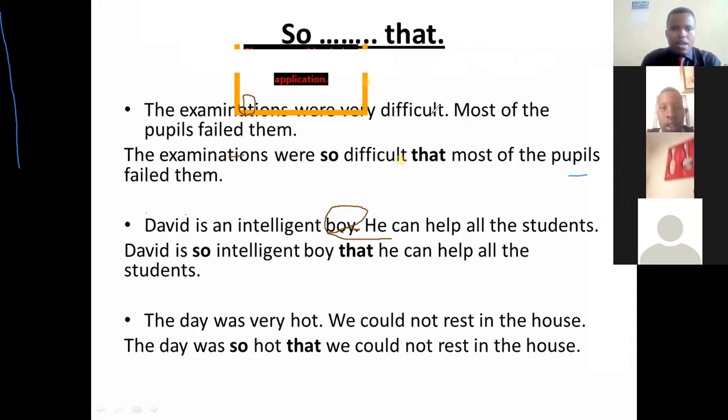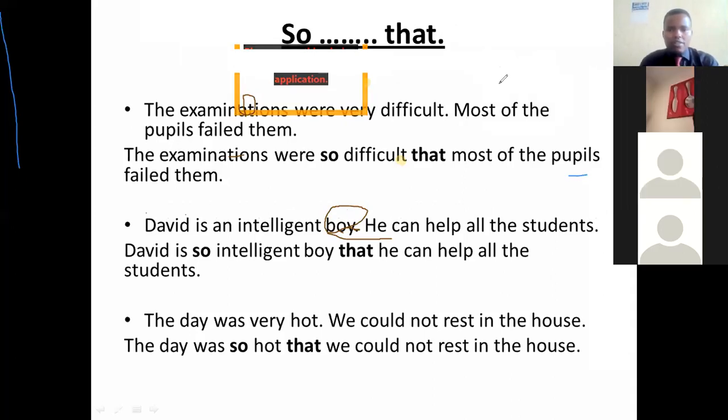Let's proceed to the next one. We are still just doing the revision. It's all about so that. Is this clear? Then we can say the examinations were very difficult. We are just using so that.